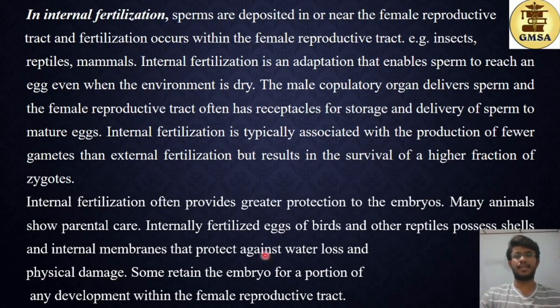These shells and internal membranes act as a physical barrier. Some retain the embryo for a portion of development within the female reproductive tract. For example, in humans, generally 9 to 10 months the embryo is surviving within the body of the mother until certain stages of development are passed.